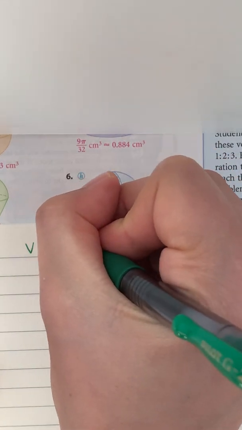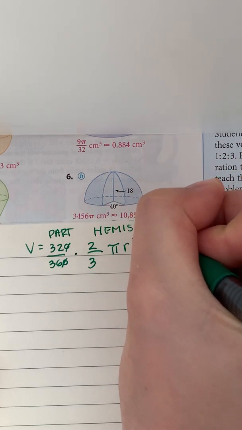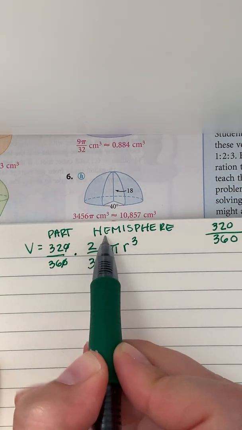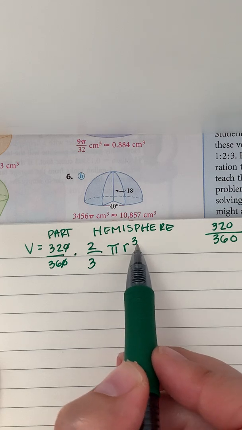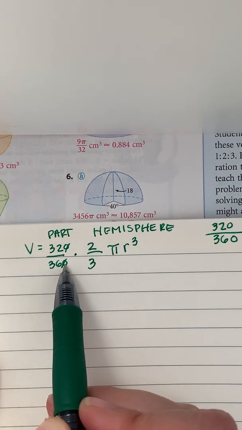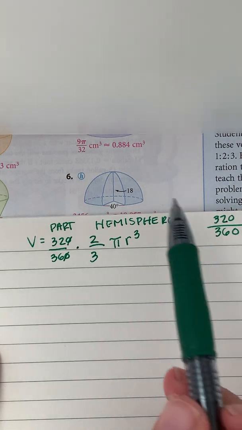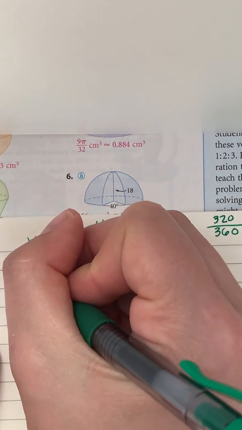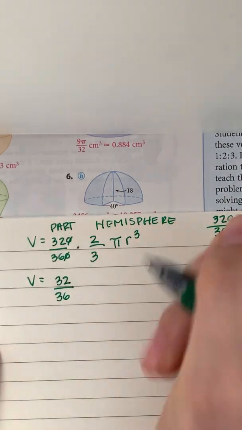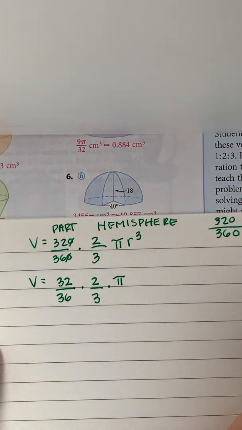So we have part of a hemisphere. Again, to reiterate, the part is the fraction, the hemisphere is the 2/3 pi r cubed. And so I just crossed off the 0 over 0 because 320 and 360 can both be divided by 10, and we simplify that fraction. And so here we have the radius is 18. So now we have volume is equal to 32 over 36 times 2 over 3 times pi times 18 cubed.